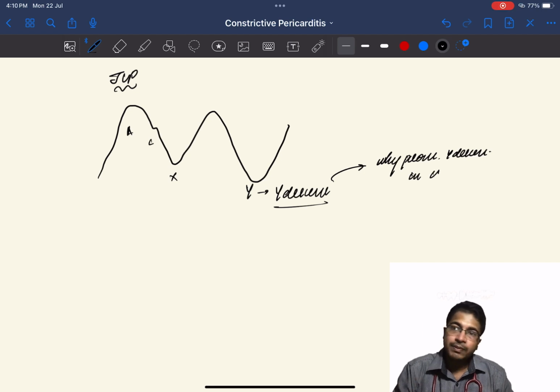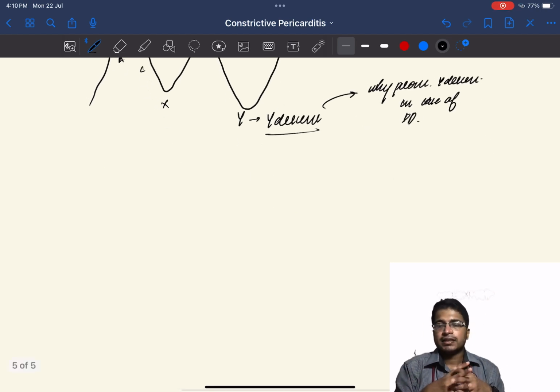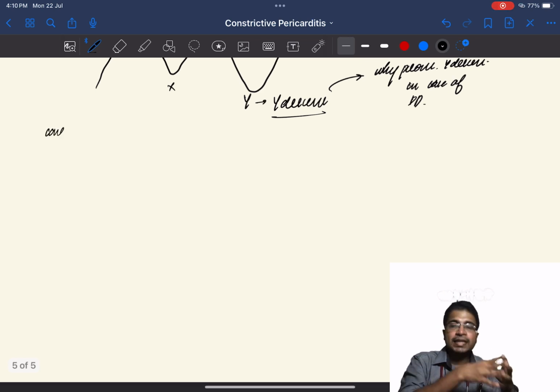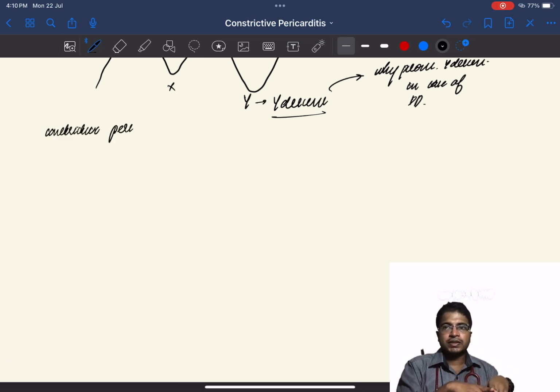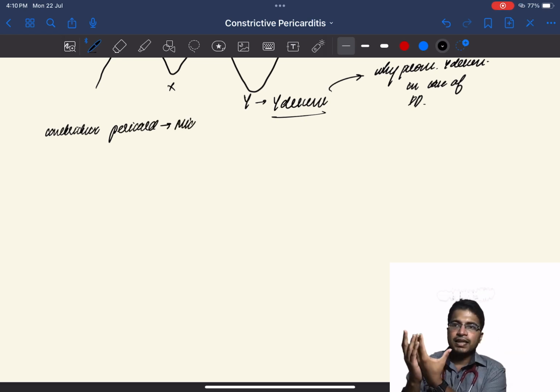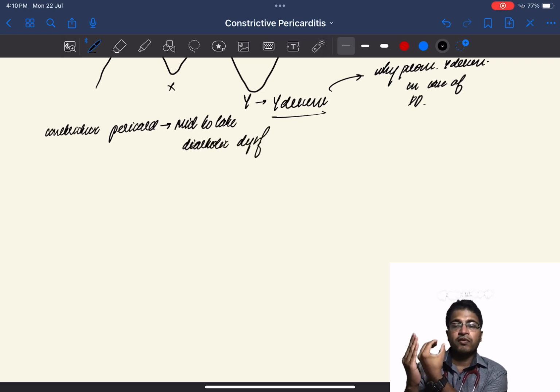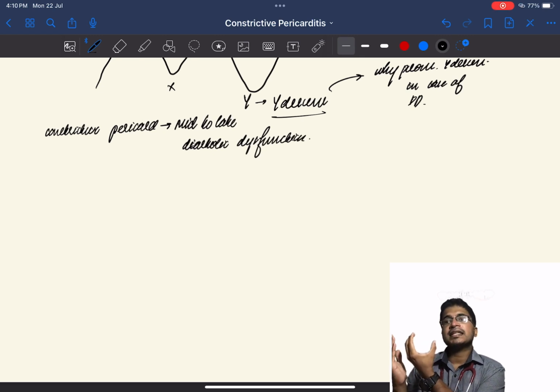Constrictive pericarditis is a mid to late diastolic dysfunction. So it doesn't affect the early diastole. It has nothing to do with early diastole. It is always a mid to late diastolic dysfunction. So basically, this is the heart, this is the inelastic fibrous pericardium, this is isovolumetric contraction of the heart, rapid ejection, slow ejection, followed by protodiastole, isovolumetric relaxation, then the early diastole.